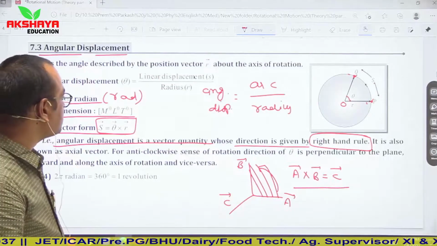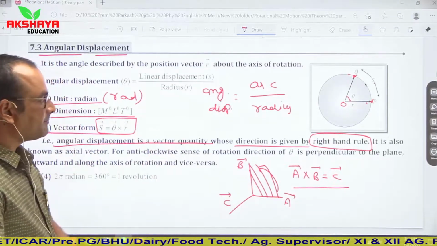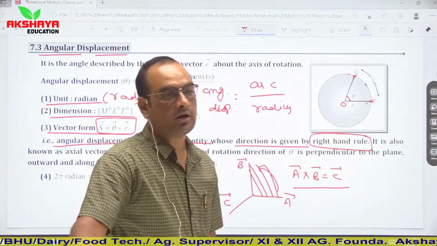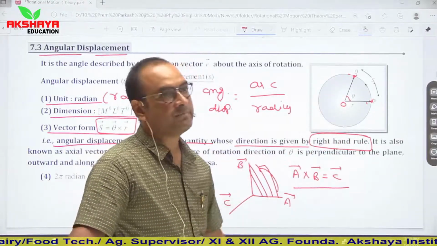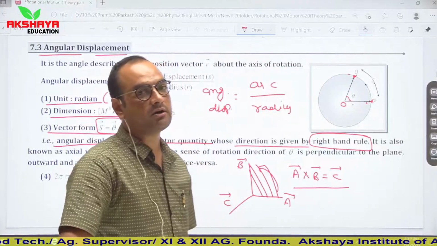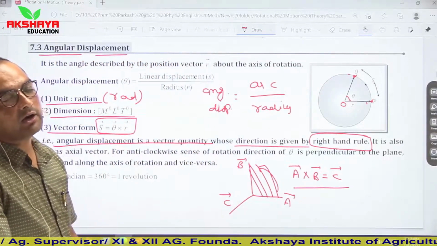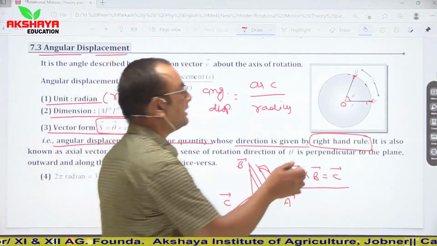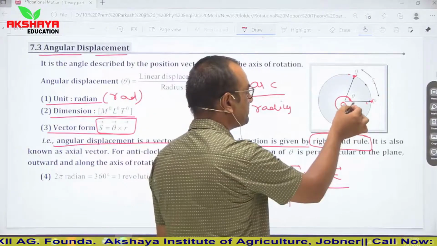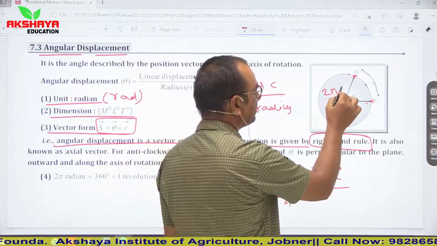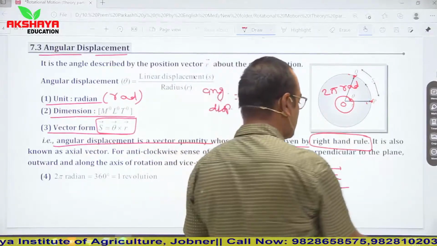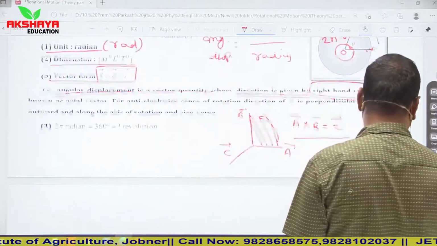So this is the simple concept of angular displacement. If any object completes one cycle, or rotates by one cycle, then it covers a distance of 2 pi r. If we talk about angular displacement in that situation, then angular displacement becomes equal to 2 pi radian. So this is about angular displacement.